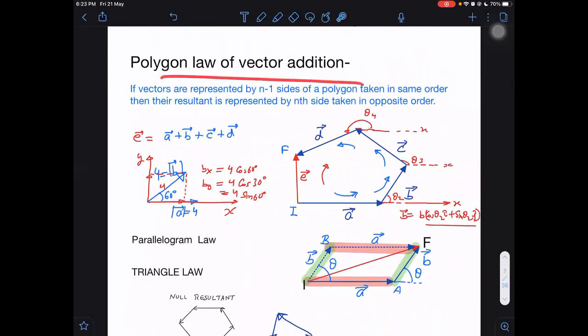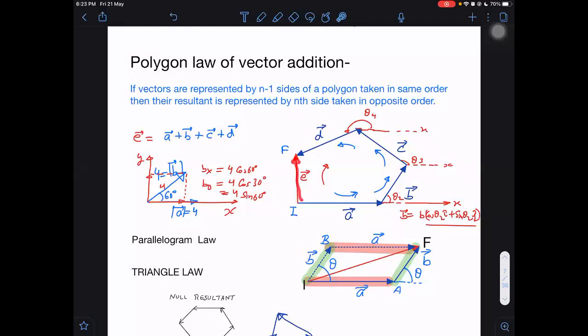Then again, the polygon law of vector addition. In the polygon law of vector addition, we simply say that if I take vectors A, B, C, D and arrange those vectors as the n minus 1 sides of a polygon, then the nth side will be represented by the resultant.